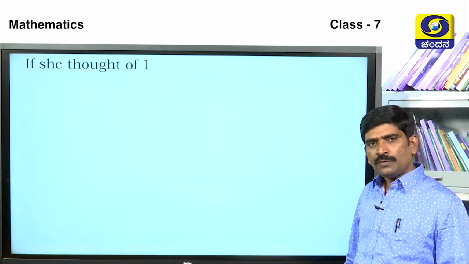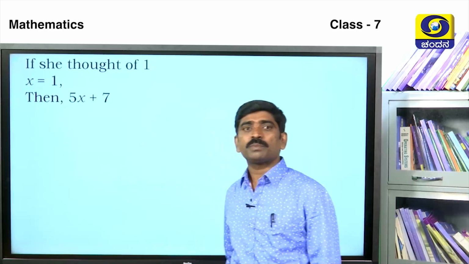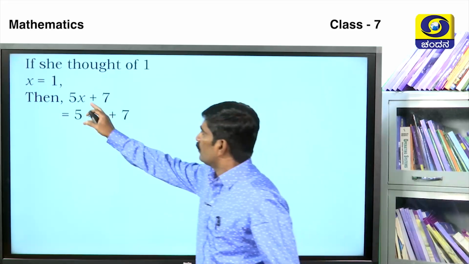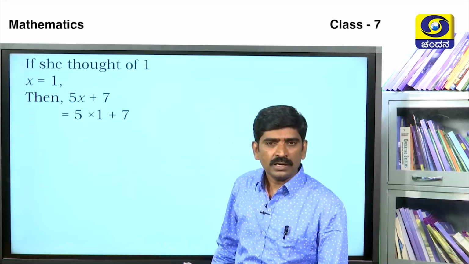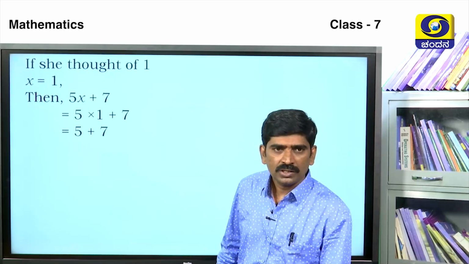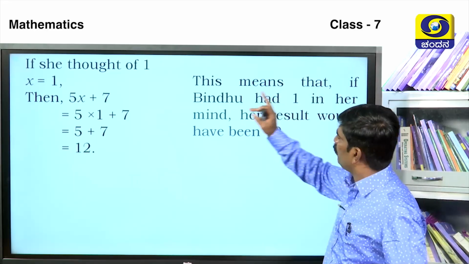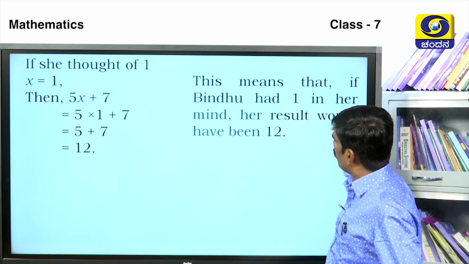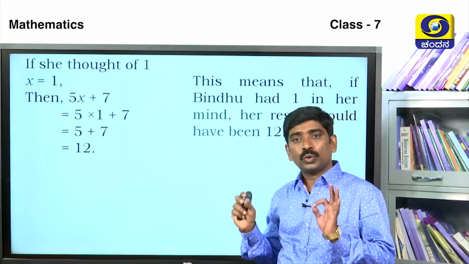If she thought of 1, x is equal to 1. Then 5x plus 7 is 5 into 1 plus 7. 5 ones are 5, 5 plus 7 is 12. This means if Bindu had 1 in her mind, her result would have been 12.